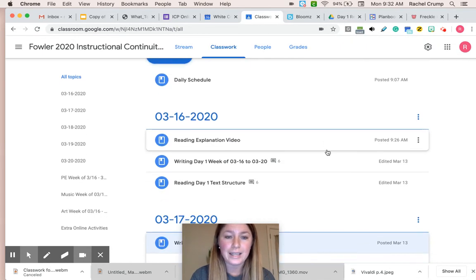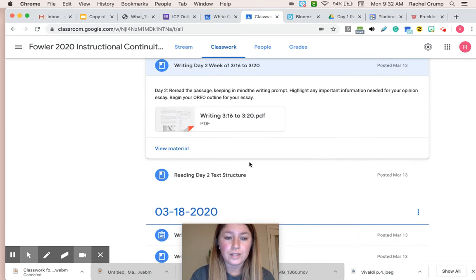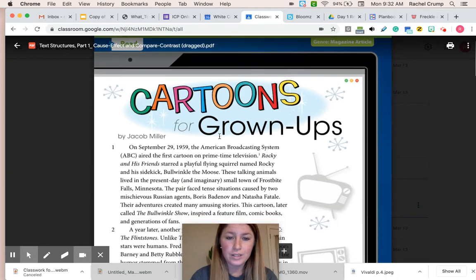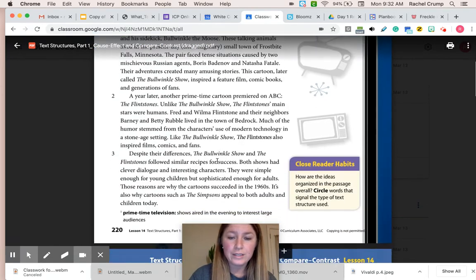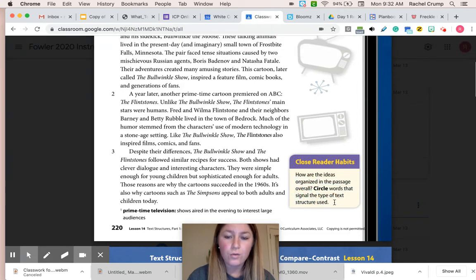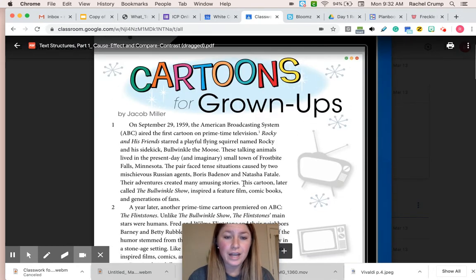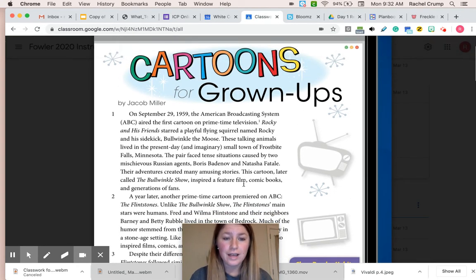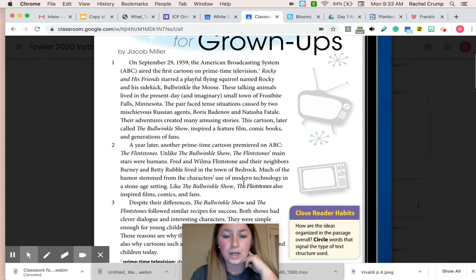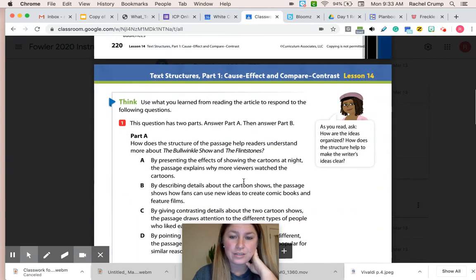Now for reading on Tuesday, you have a passage, Cartoons for Grown-Ups. You're going to read this passage to yourself, and notice that over here it says close reader habits. It says circle words that signal the type of text structure used. Guys, we've talked about this. If you think it's compare and contrast, I want to see you highlighting words like similarities and differences. So highlight as you go, and it'll help you out a lot when you get to this next page.